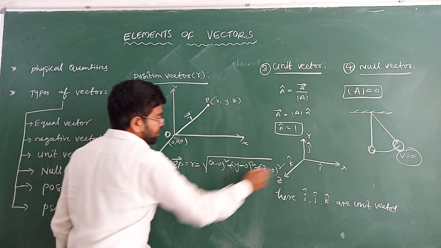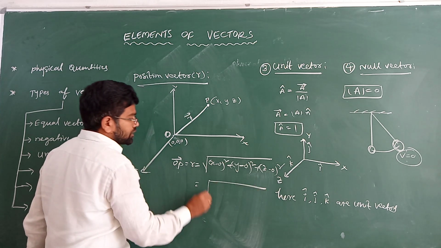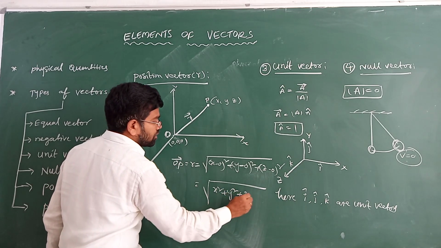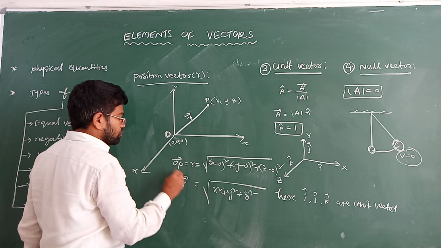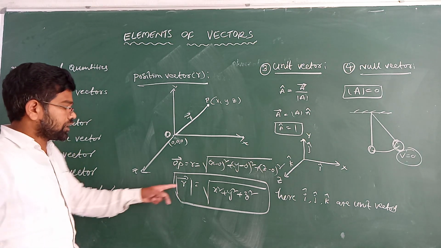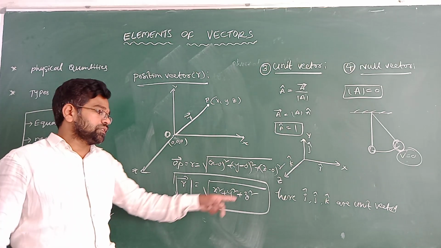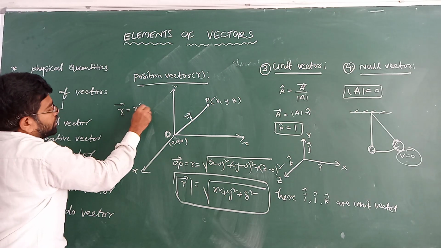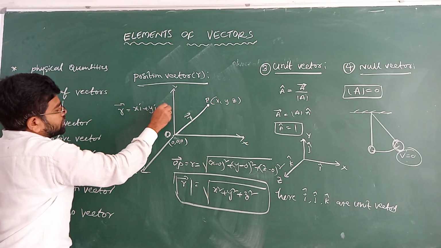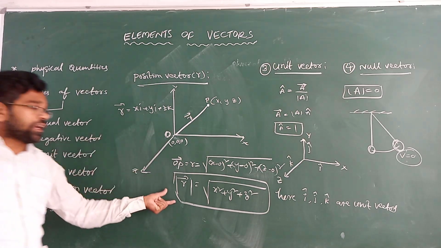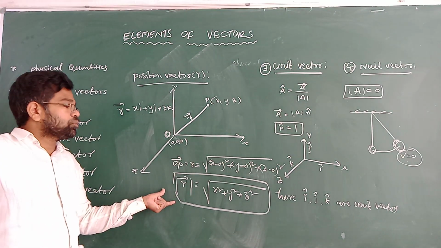That gives x square plus y square plus z square. So the position vector r is equal to x i plus y j plus z k, and this is the position vector.